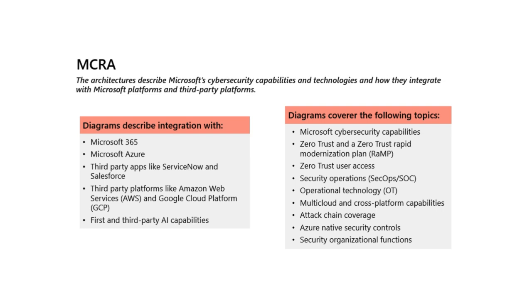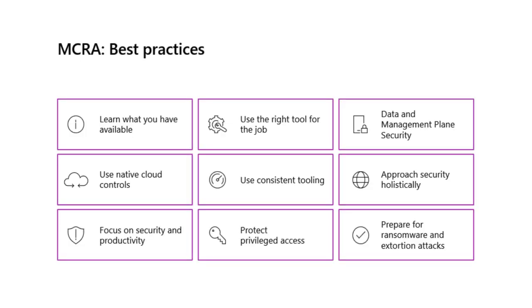How to use the MCRA. We see this resource used for several purposes including starting template for a security architecture, comparison reference for security, learn about Microsoft's integration, learn about cybersecurity, MCRA best practices, learn what you have available, learn about and utilize all the security capabilities and controls that you have access to. Use the right tool for the job, use a multi-technology approach to apply the best solution to the problem, rather than relying on the same technology over and over like a network firewall or security information and event management, SIEM,